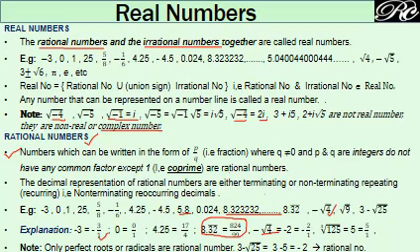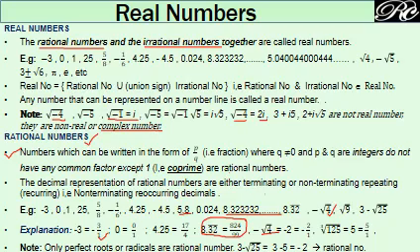Even if you have a decimal, you can write it in the form of a fraction. Even if it is the root of a perfect square number, you can write it in the form of a fraction and it becomes a rational number. In this fraction, both numerator and denominator should be integers. Otherwise, it cannot be called a fraction.